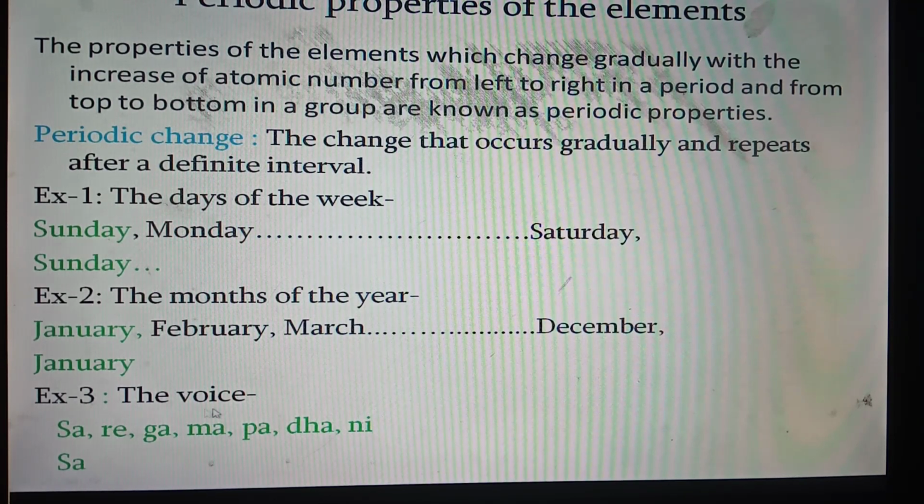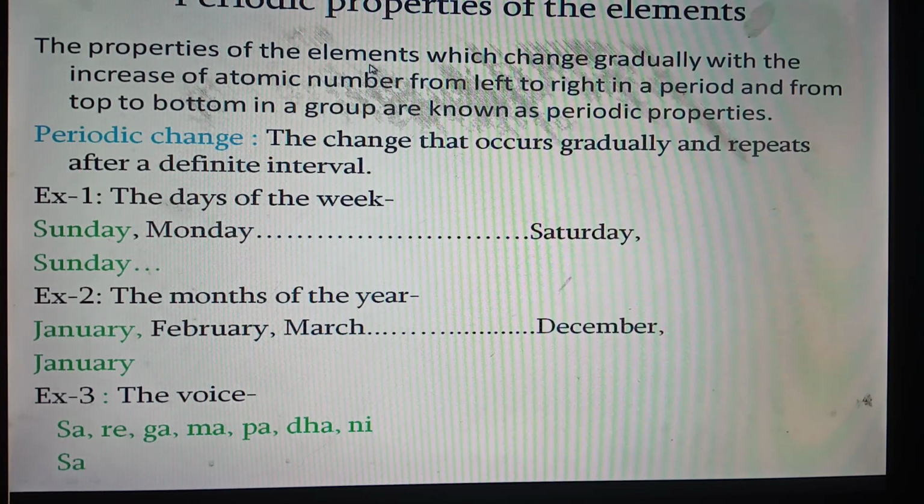Another example, the voice sa, re, ga, ma, pa, dha, ni. After ni, the same voice sa is coming again. So the change is a periodic change. I hope that you have got clear idea about periodic change and you will now understand the definition of periodic properties well. Let us repeat the definition.